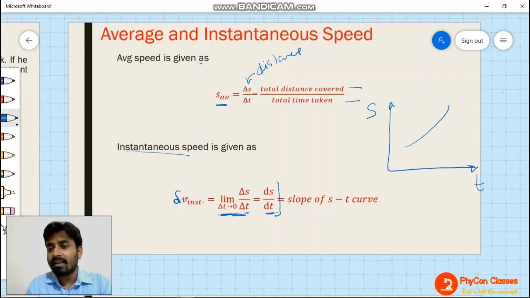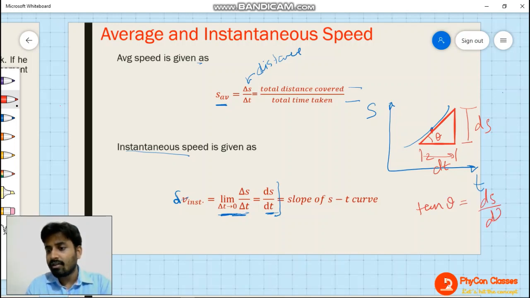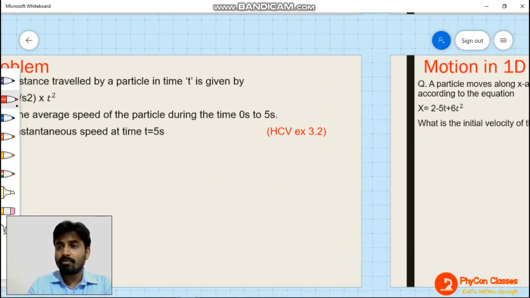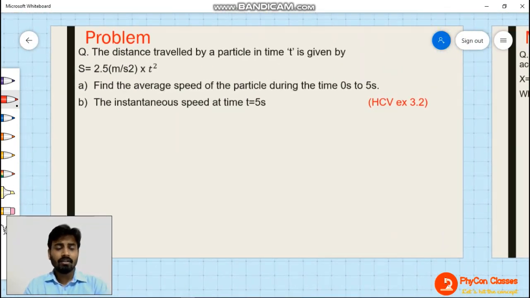If you are plotting, then at a particular point, if you take a slope of this curve, this is going to be theta, this length is going to be ds, this length is going to be dt. Now this ds by dt, that means tan theta is the slope, that will be equal to ds by dt. So at any point, if you find out the ds by dt value, that is going to be the instantaneous speed. Understand? Now based on this formula, we are going to solve an example from H.C. Verma book. So here we have the example.